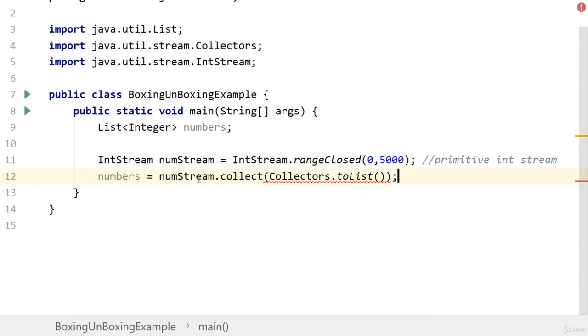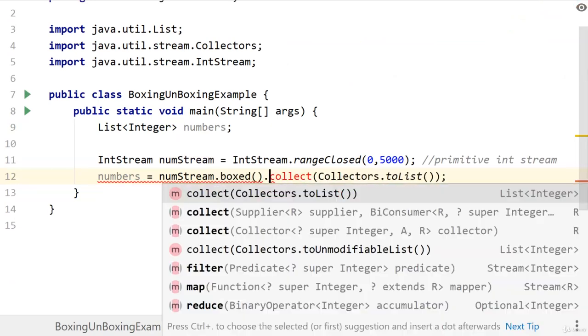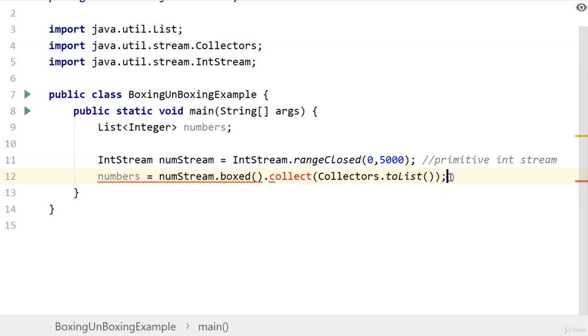So now let's go back, and if we just do boxed, then it will automatically work, because it is now converted from primitive to Integer objects, and now you can collect it to the list using Collectors.toList.